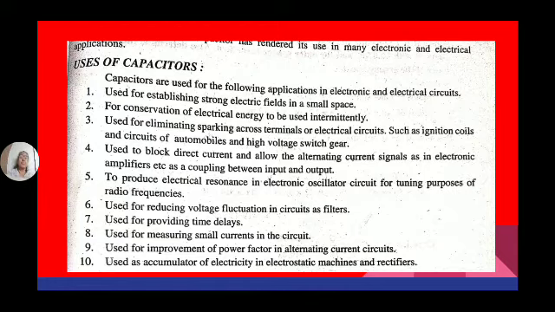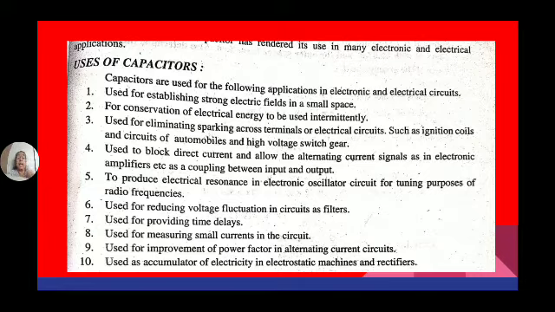And to produce electrical resonance in electronic oscillators: at resonance XL is equal to XC, and the resonant frequency is equal to 1 by 2 pi root LC. Based on the capacitance value, the frequency also changes. It is also used for reducing voltage fluctuations in circuits as filters, and to provide time delays.